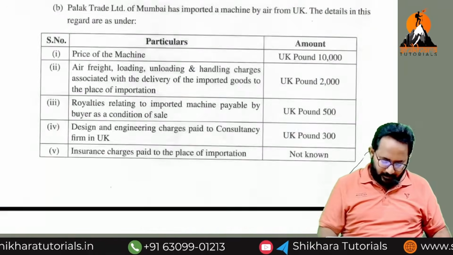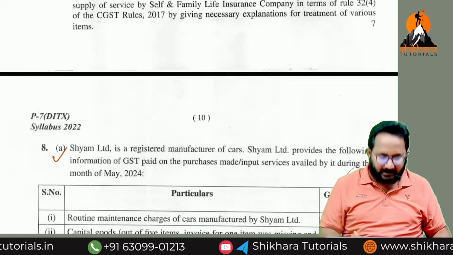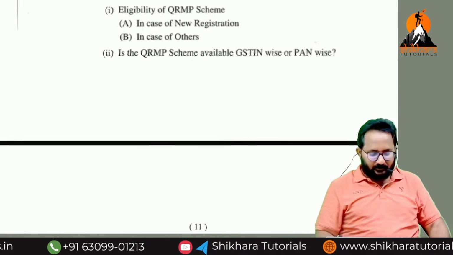Next, I already told, always they will give the 8th question as practical. Here practical only. But in the last attempt they gave this also as theory.